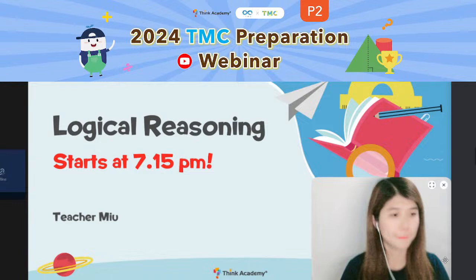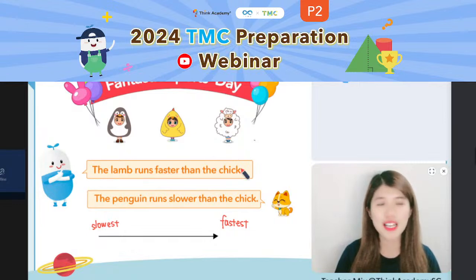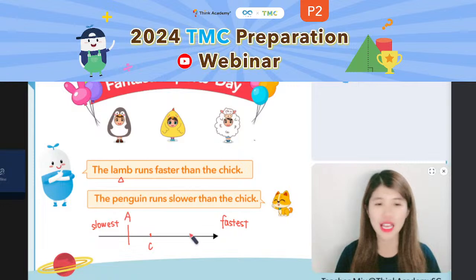For the magic arrow, the very left shows you the slowest one, and at the very right, that is the fastest one. Then we can analyze it from the first sentence to the second sentence. Let's take a look at the first sentence first. It says the lamb runs faster than the sheep. So if the sheep was here, where should we put the faster lamb? Should we put it to the left, like A, or at B as the faster place?